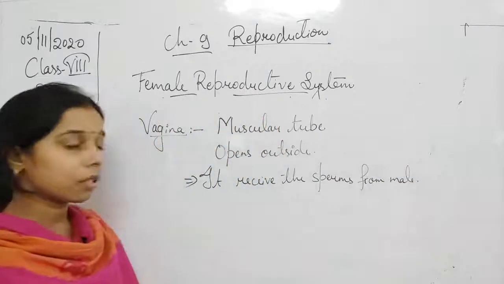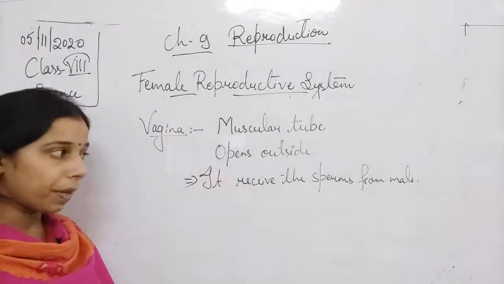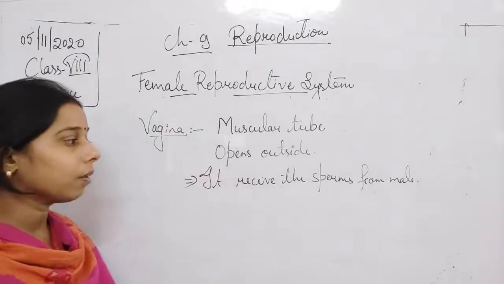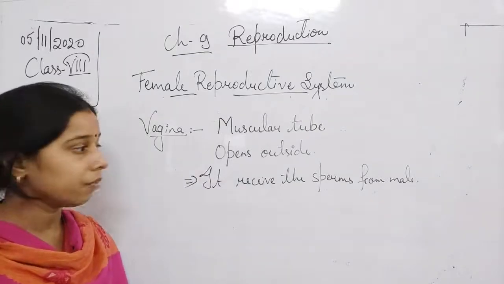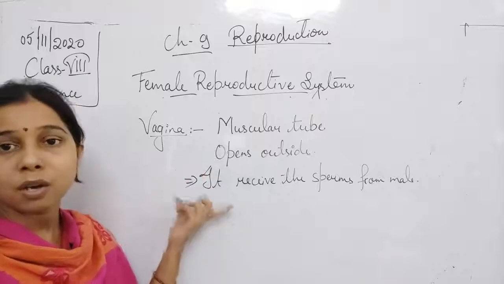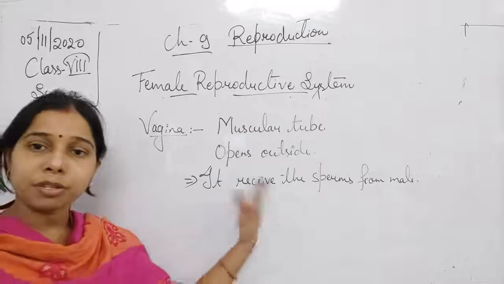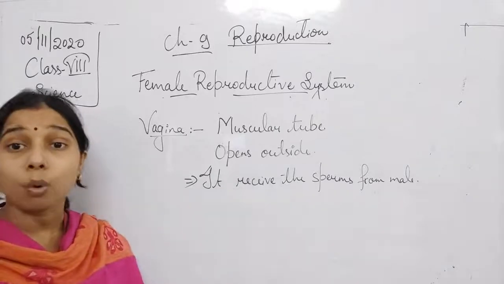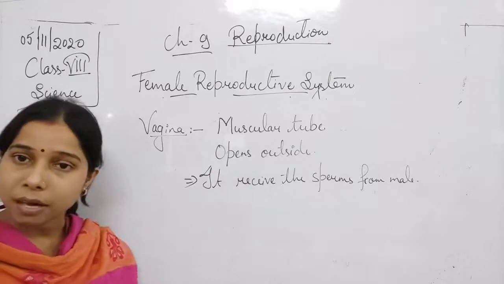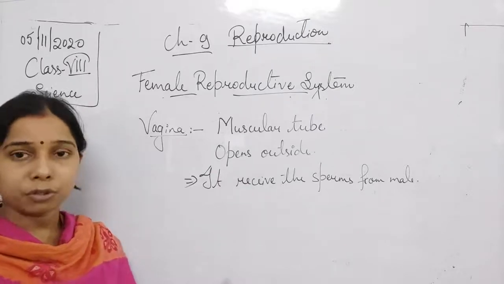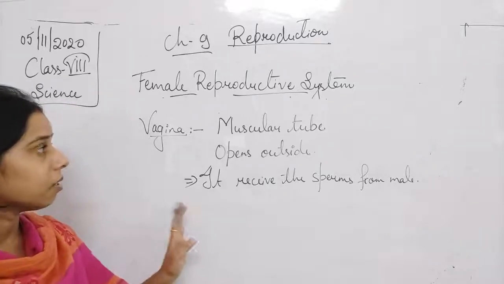This is the outermost part of the female reproductive system, which opens outside, and it is the only part which receives the sperm. So when the sperm enters the vagina, from the vagina it goes to the uterus, and from the uterus reaches the fallopian tube, where the ovaries are there, and there the fertilization occurs. So basically 4 parts are there: ovaries, fallopian tube, the uterus, and the outermost muscular tube, that is vagina.